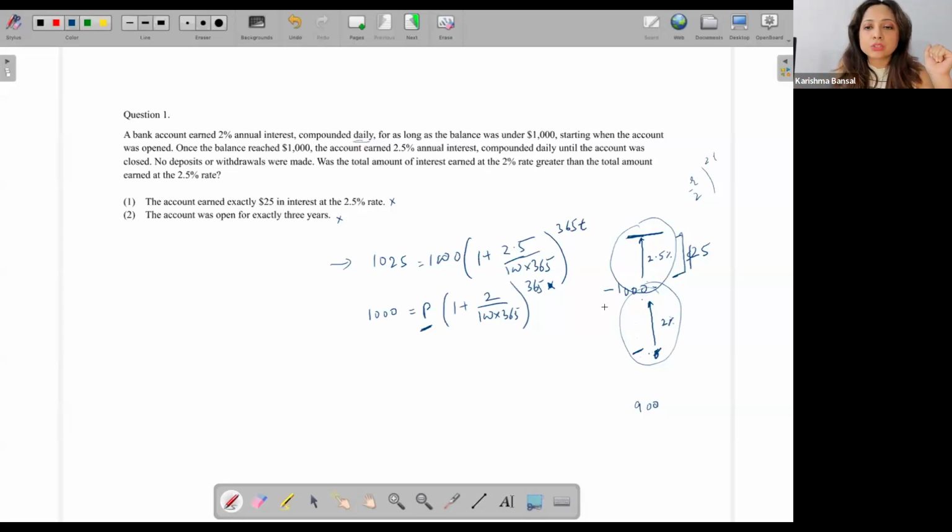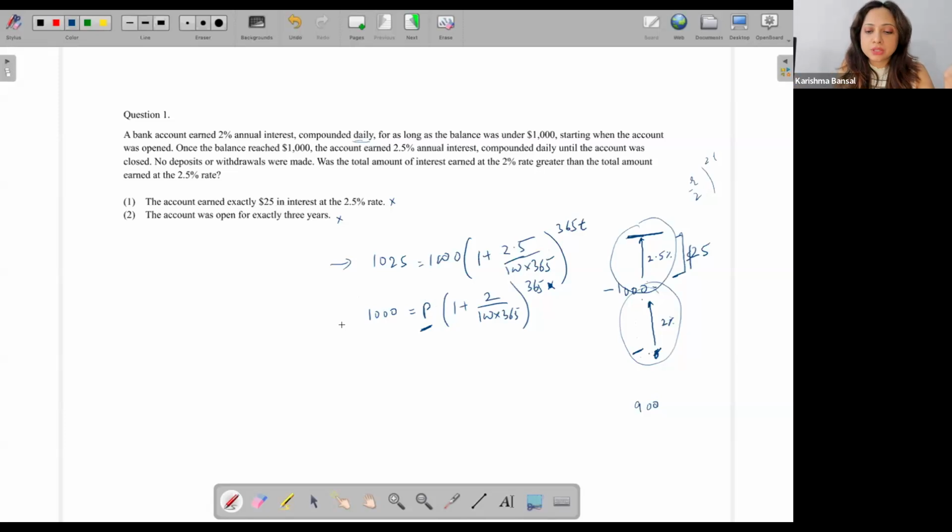Now, this is how we would probably do the question mathematically. I think there is another version of this question as well. Perhaps it was updated later on. While the balance is below 1000, the interest was 2%, and then later on it was 2.5%. But then let's not get into that complication. We'll just stick to the question that we have on the screen right now. Yeah, the question is complicated as it is. Okay, so